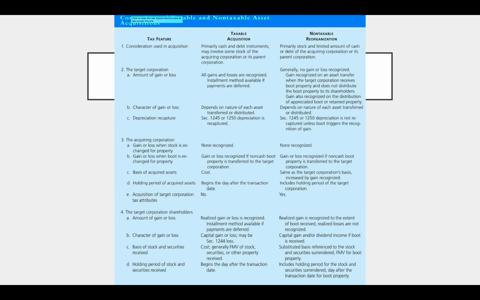4D, the holding period of stock and securities received in a taxable acquisition is going to begin the day after the transaction date. And in a non-taxable reorg, it is going to include the holding period for the stock and securities surrendered, and the day after the transaction date for boot property.